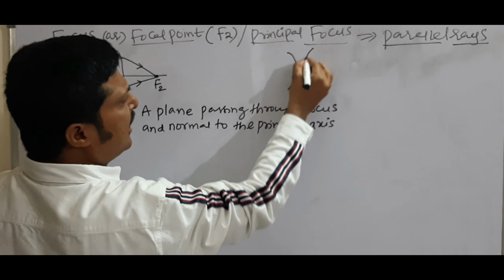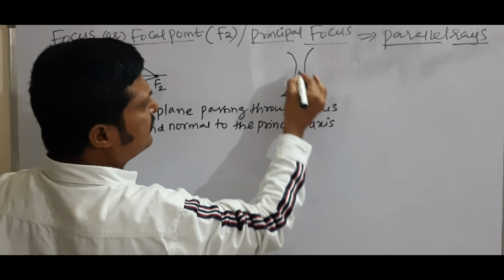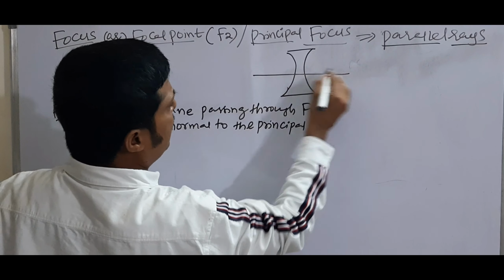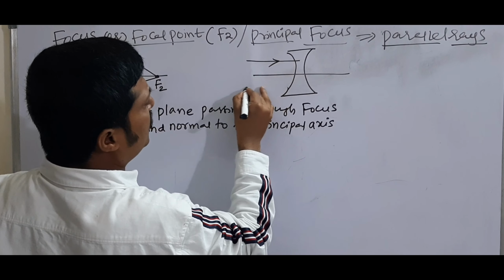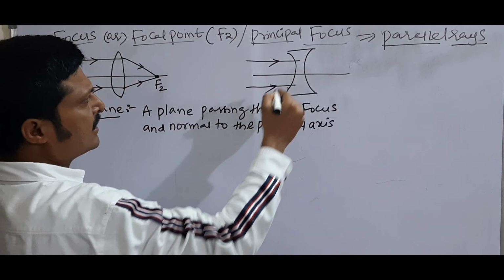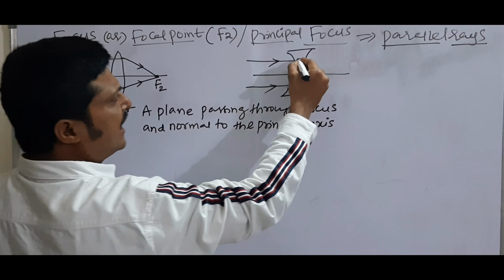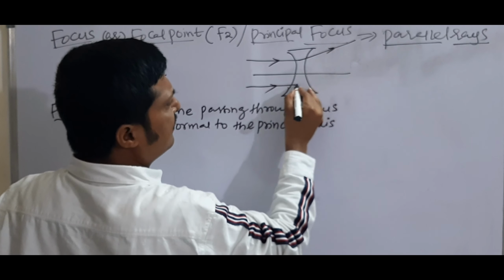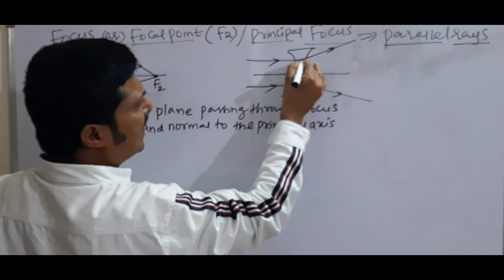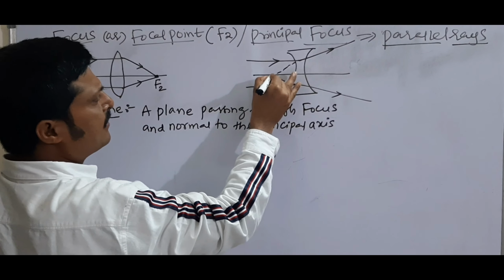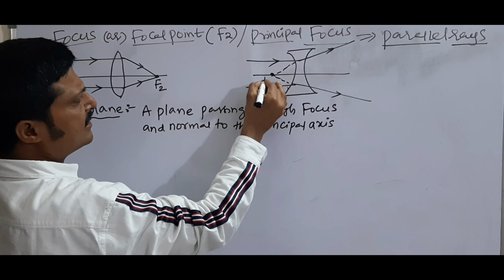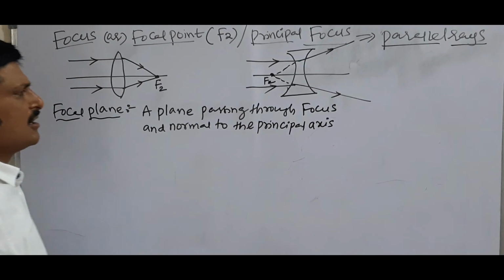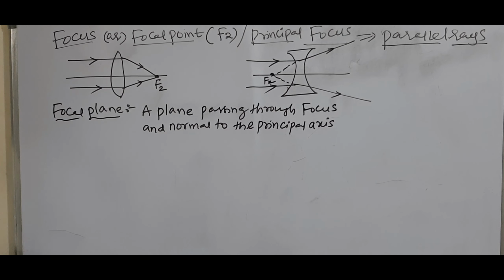See here, for concave lens, if rays are parallel to principal axis, after refraction the rays diverge. If we extend the refracted rays, they meet at a point. This is called second focus for concave lens.